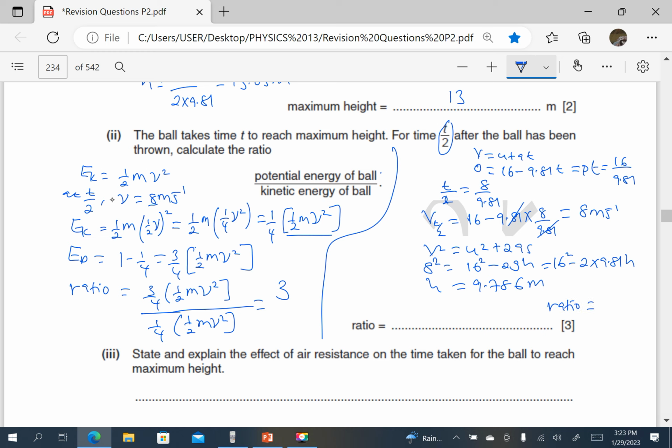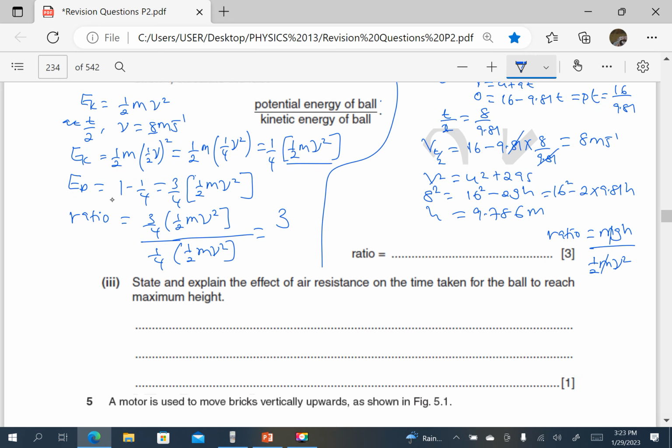So the ratio will be, for potential energy, mg times h, then for kinetic energy, a half m v squared. So m has cancelled. I'm substituting the quantities. G is 9.81, so this is 9.81 times h, which is 9.786, divided by 0.5 times v squared. V at that time is 8, but it is squared.